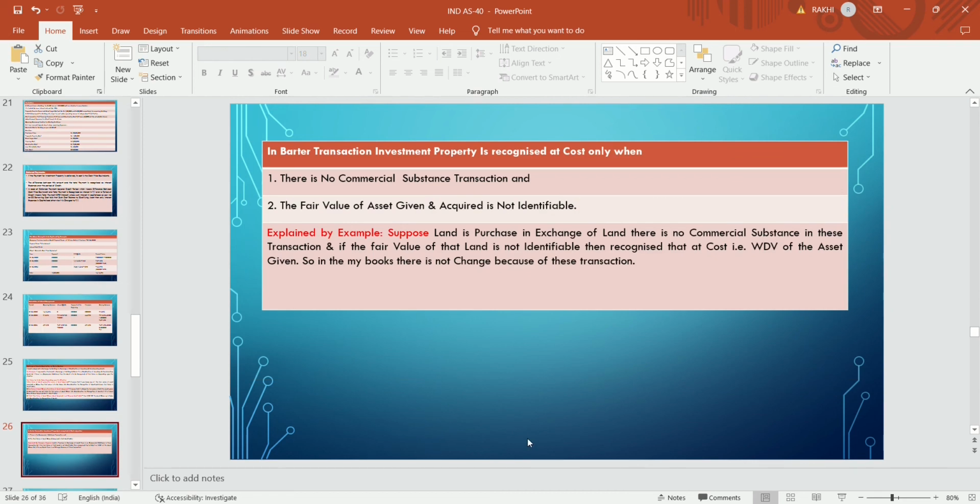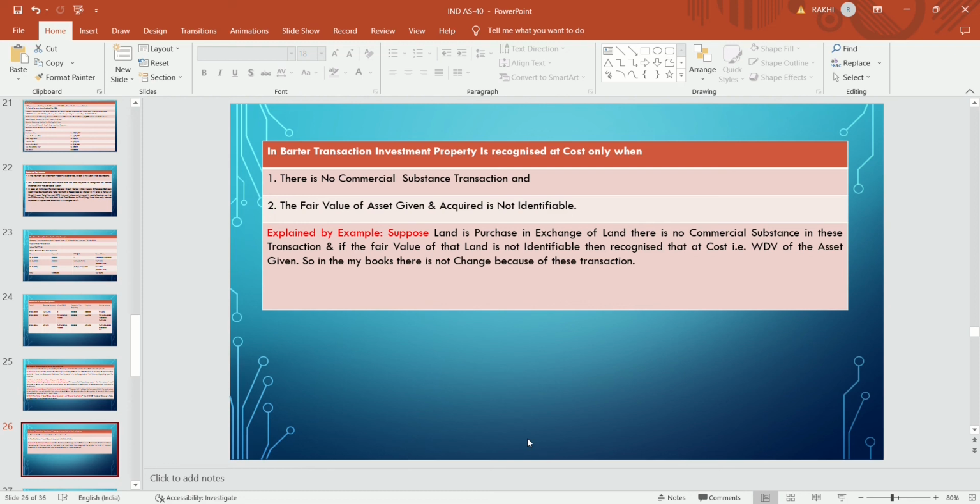In a barter system, investment property is recognized at cost only when there is no commercial substance in the transaction, and the fair value of the asset given and asset acquired is not identifiable. If they are not able to identify the fair value of the asset given and asset acquired, and there is no commercial substance, then the company will recognize the investment property at cost only.